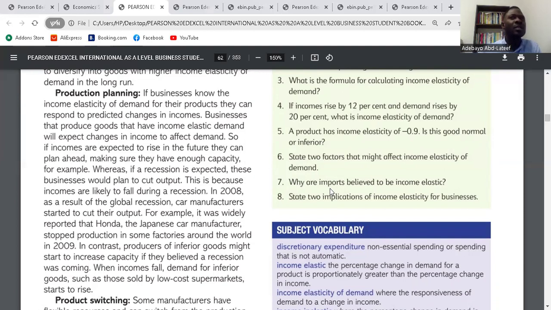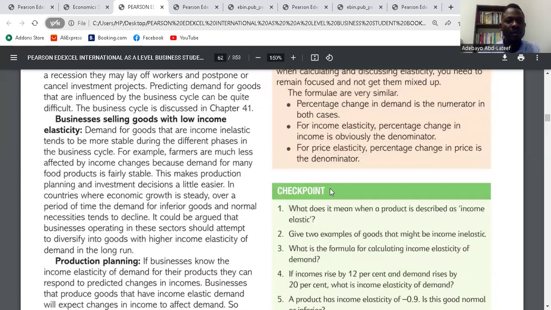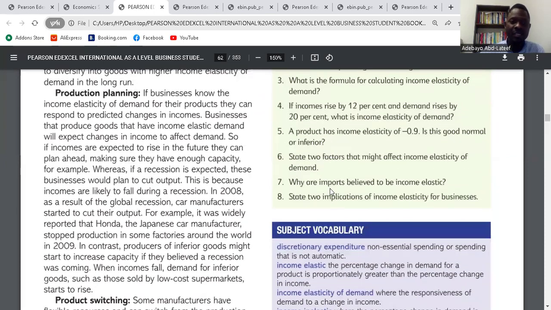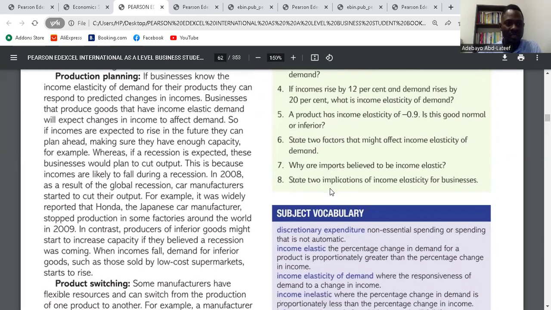It is all income elastic. And it is expected that income will increase in the future. So it allows you to plan ahead. Do you get it? It allows you to plan ahead because you know that in the future, the income of the economy would increase, and as a result, the demand for your product would increase. So you start planning ahead to increase your capacity so that your output can also increase, and you'll be able to meet the demand in the economy as soon as income level rises. Yes. That is production planning. So it also affects businesses like that. Businesses will be able to plan ahead.